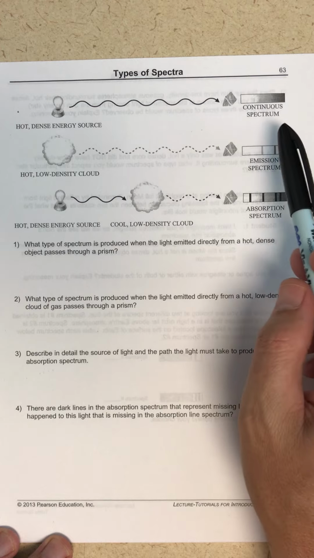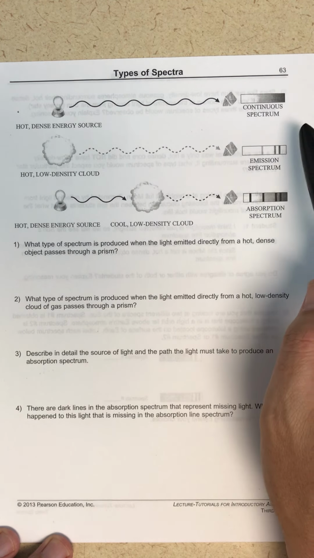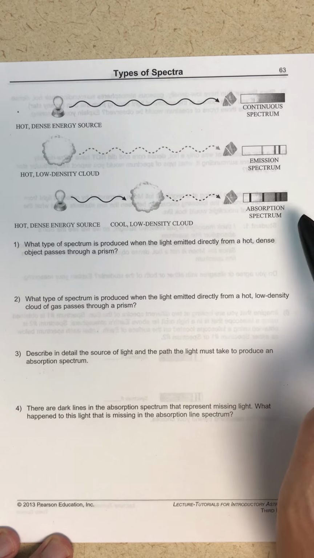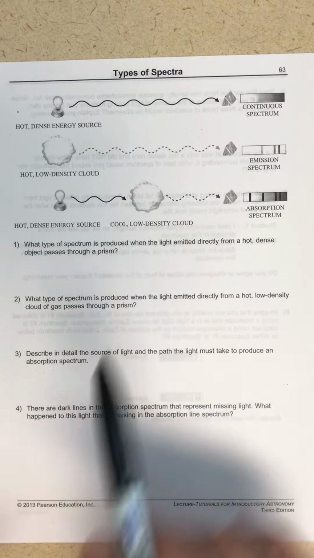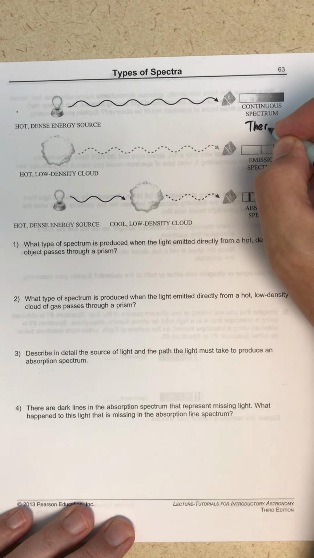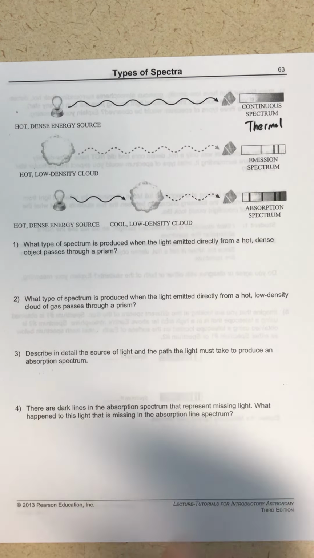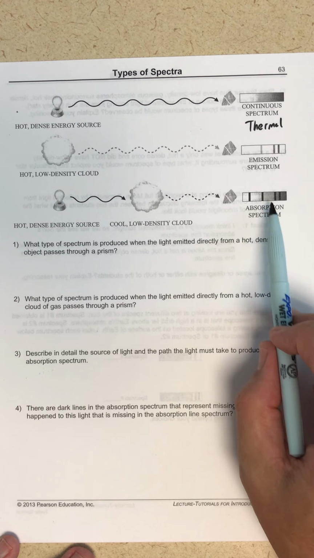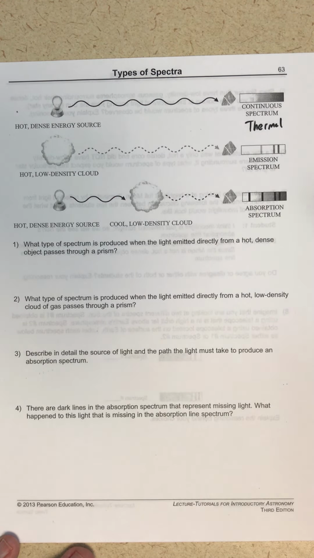Once light is split by a prism, I could see a continuous rainbow of colors. That's called a continuous spectrum, or your textbook refers to that as a thermal spectrum. I could see that entire rainbow of colors with a few discrete colors that are missing.